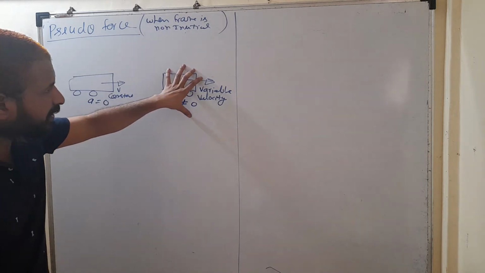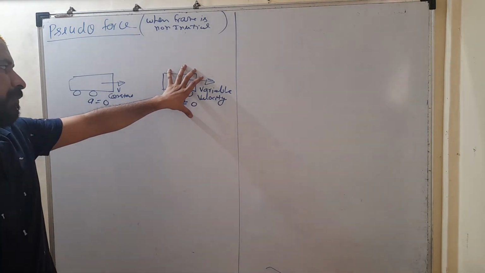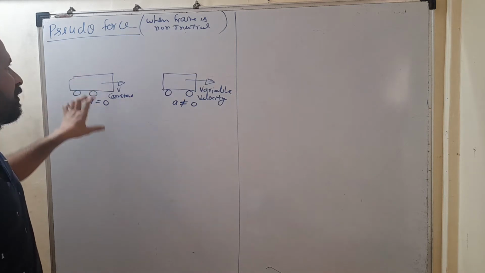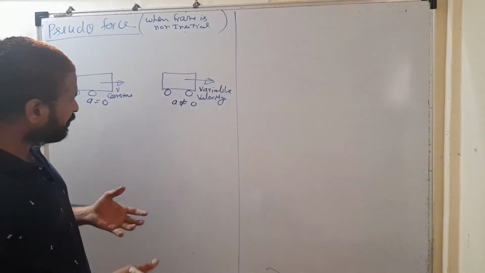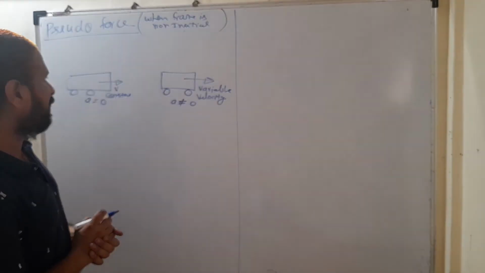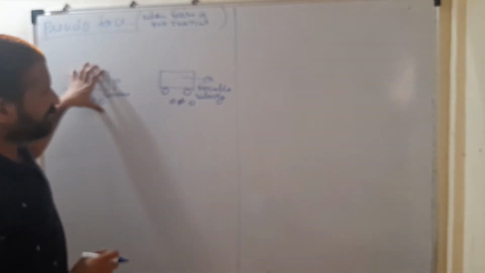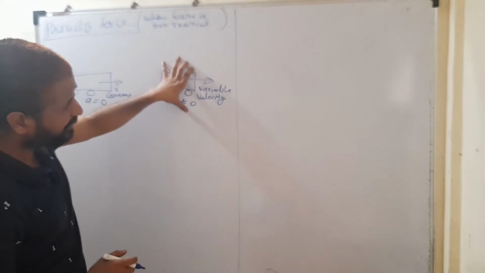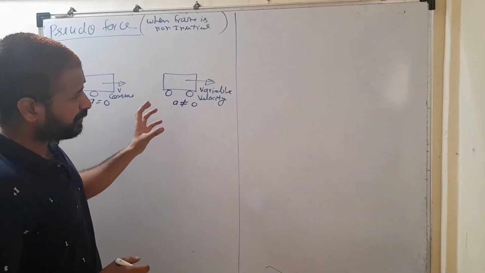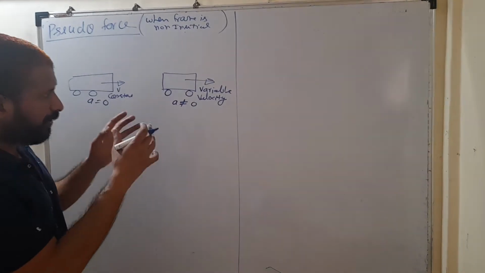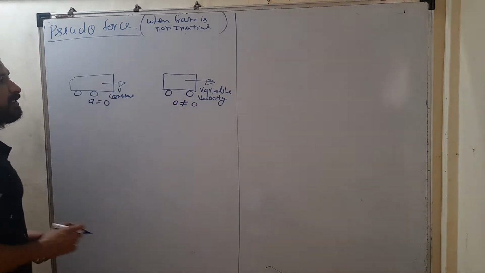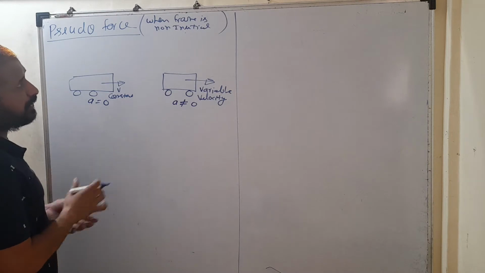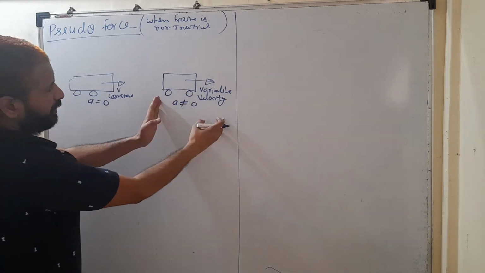So this accelerating frame is called non-inertial frame. And non-accelerating frame is called inertial. Even if it is moving with some velocity, either that frame is stationary or it is moving with constant velocity, that frame is inertial. And the frame which is accelerated, either its acceleration is positive or negative, either its velocity increases or decreases, in both the cases, it is a non-inertial frame. So that's the difference between inertial frame and non-inertial.